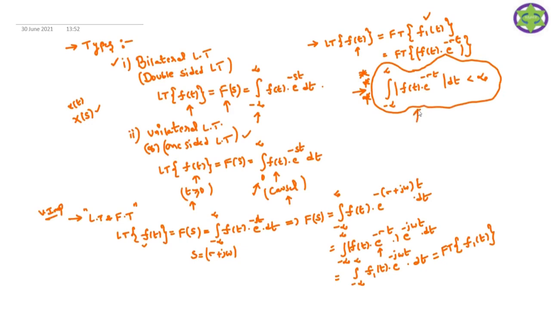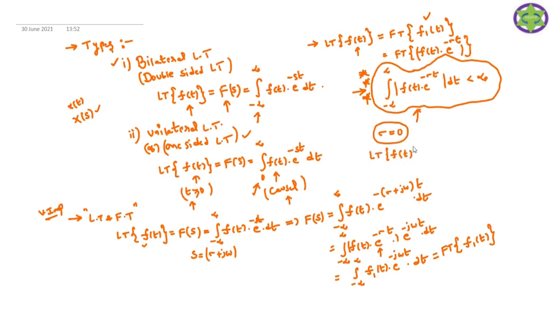So any signal, if you want to find the Laplace transform, that signal must satisfy this condition. Otherwise we cannot find out the Laplace transform for such type of signals. Now when it comes to the relationship, if I take sigma equal to 0 in the above equation, what is the condition?